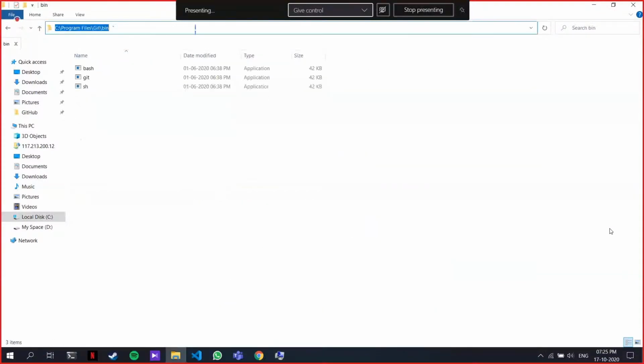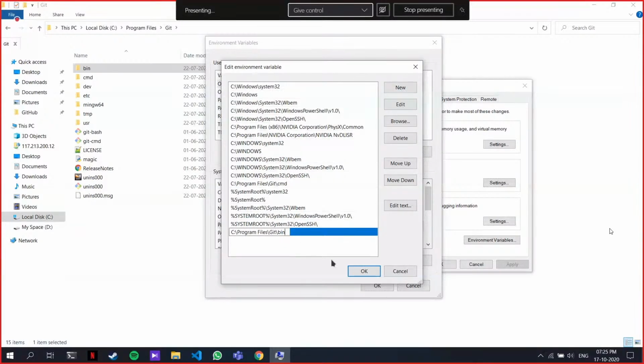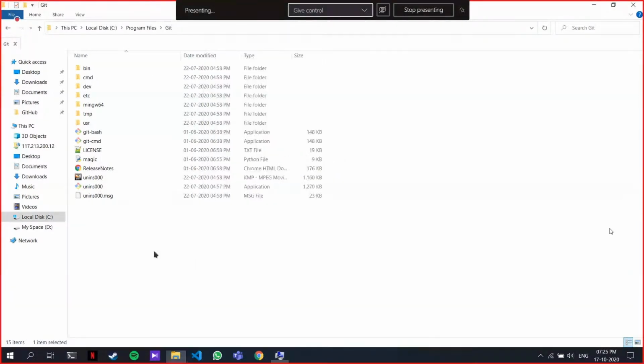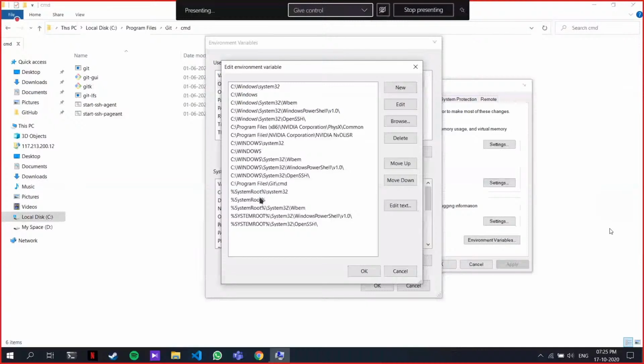Just copy this bin. Go here, create new, paste it. I already have it, so I'm not doing it. Again, for CMD, copy this, new, paste it, press enter. Okay, and that's it.